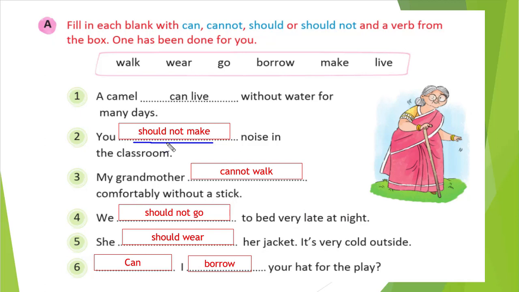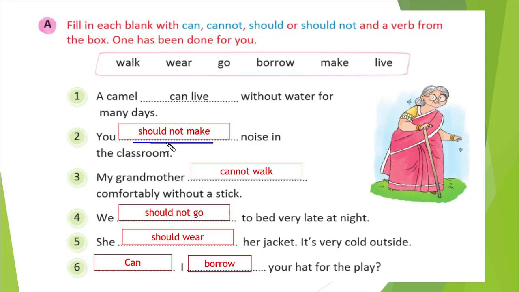So what should we do? We should not go to bed very late at night, right? We should sleep early. So the answer will be should not go.